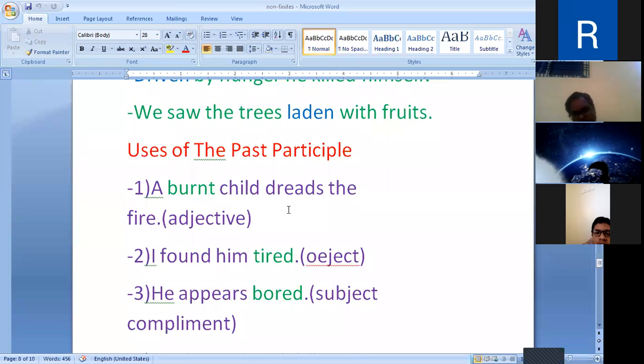Past participle is the third form of the verb. It is a non-finite verb. Learned men will never talk much. He was wearing a torn shirt. Shirt which is torn. Next.